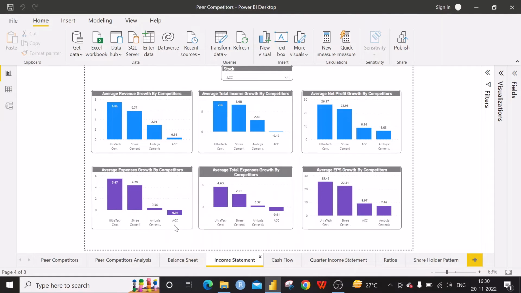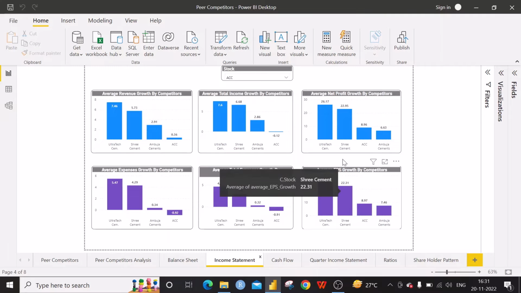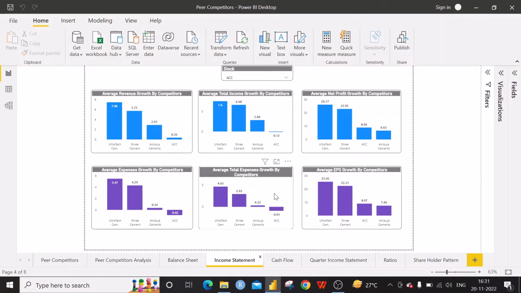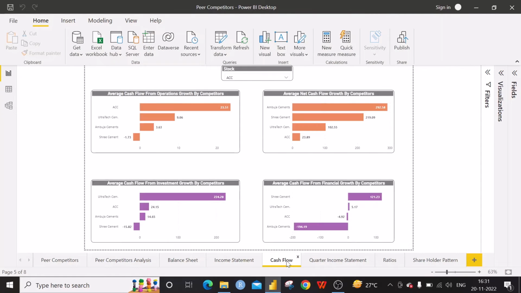The next one is the total expense. It is also a reflection of the expenses, but with different percentages. And the EPS is looking like the net profit. Ultratech has got a great EPS value, earnings per share. It is 25.45%. The ACC has got 8.97% per year. Next, we will move to the cash flow.